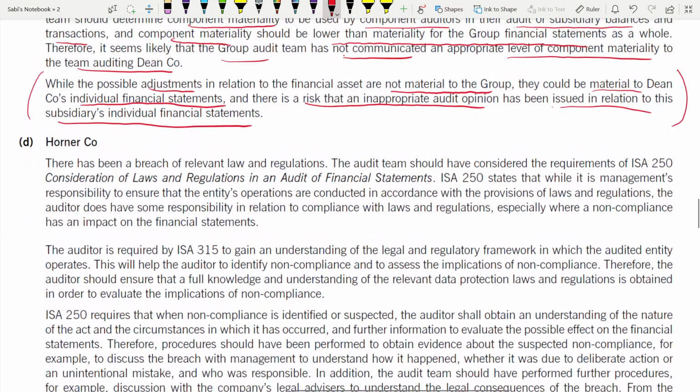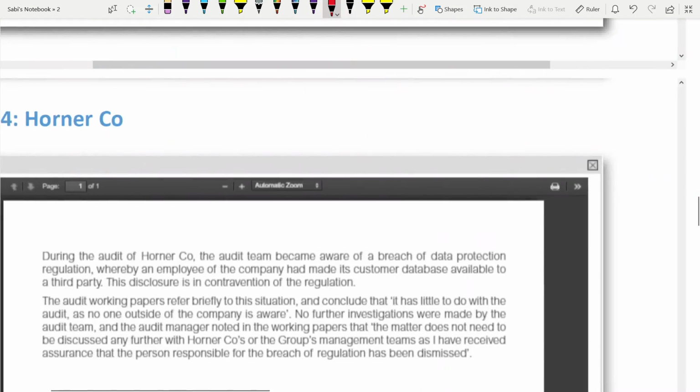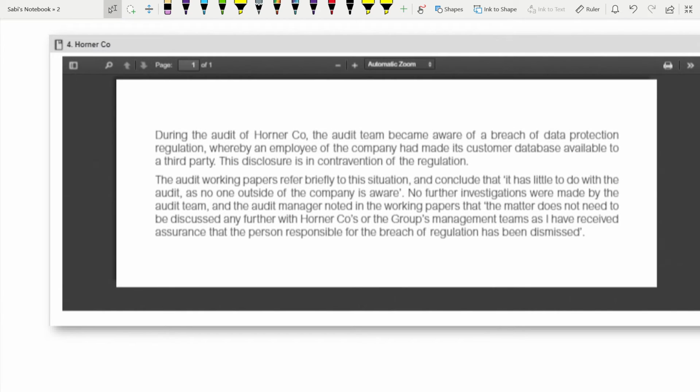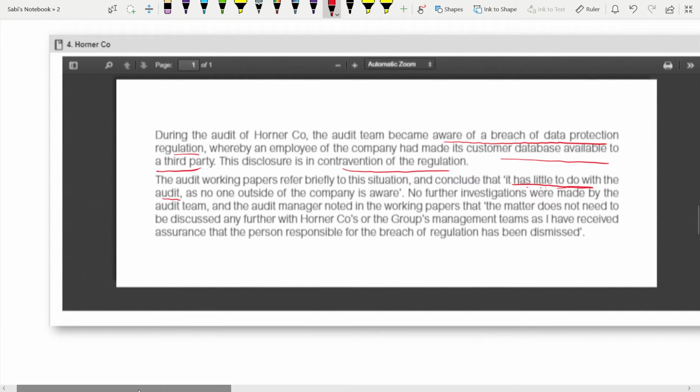Coming to the last company, Exhibit 4. During the audit of the owner, an audit team became aware of a breach of the data protection regulation, whereby an employee of the company had made its customer database available to a third party. The disclosure is in contravention of the regulation. The audit working papers refer briefly to this situation and conclude that it has little to do with the audit. No one outside the company is aware.